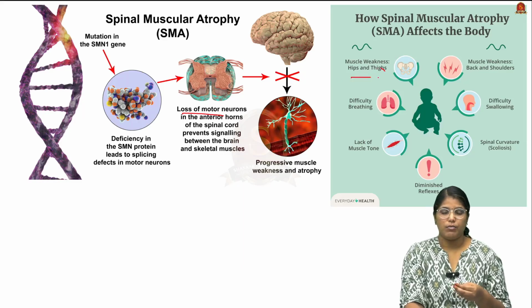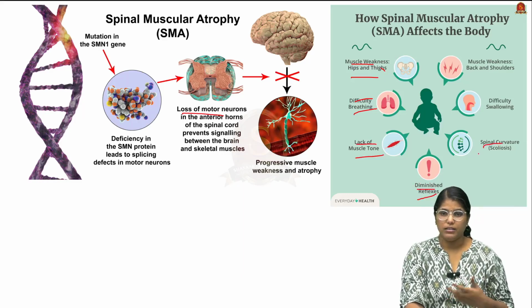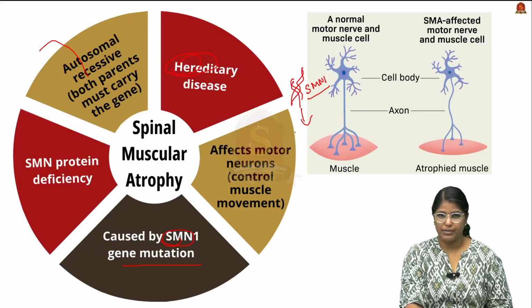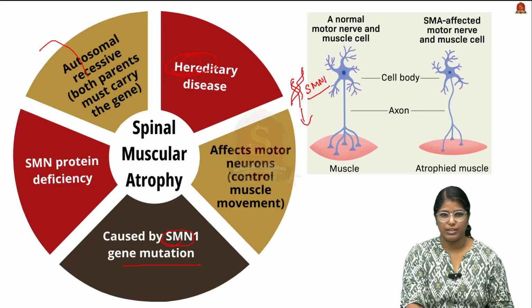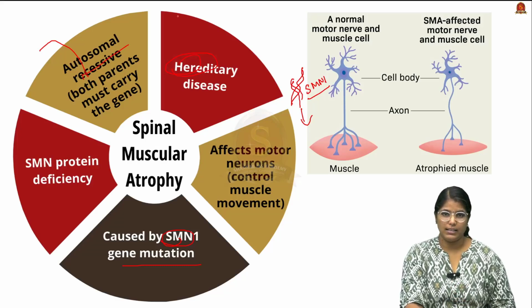Here you can see some other common symptoms, for example muscle weakness, difficulty in breathing, lack of muscle tone, diminished reflexes, and even spinal curvature. So why this happens is the most important question. It is an autosomal recessive disease, which means autosomal itself means we have 24 chromosomes, right?